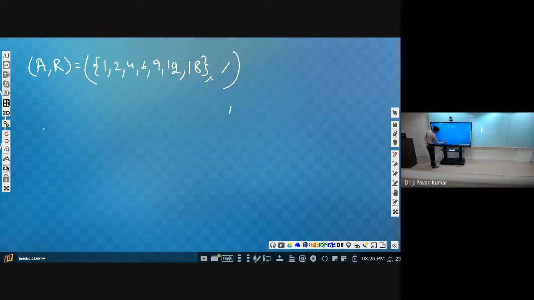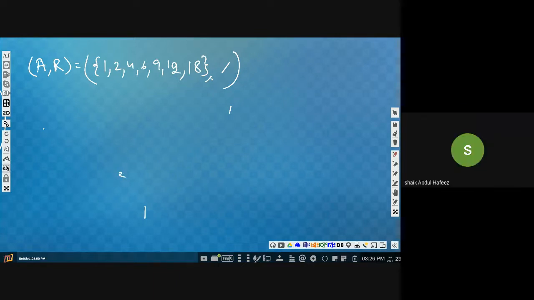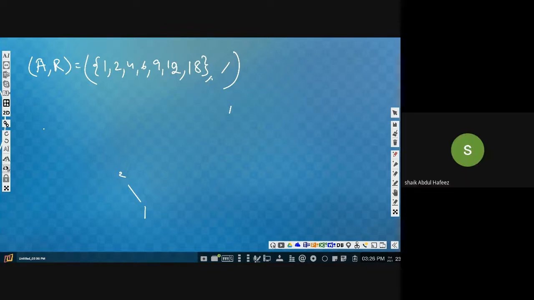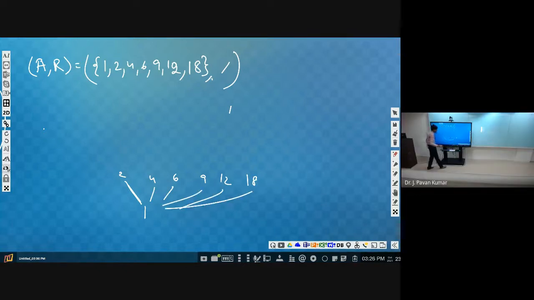Let us consider starting from 1. 1 to 2, 1 to 4, 1 to 6, 9, 12, 18, all these things. So from 1 we will connect to all. This is what you are saying. Is it completed?